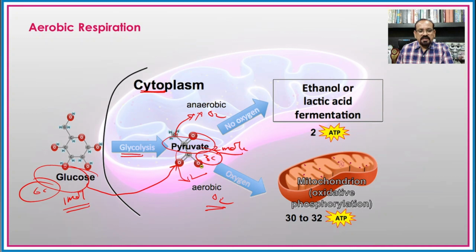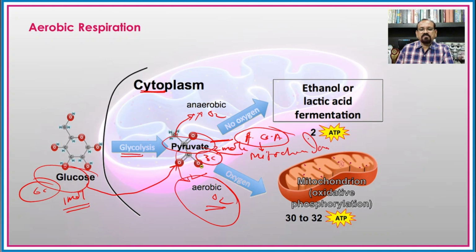So, if there is presence of oxygen in the cell and it is entering aerobic respiration, it means that first of all the pyruvic acid converts into acetyl coenzyme A, that we have seen earlier in the oxidative decarboxylation. And this acetyl coenzyme A formation from pyruvic acid is carried out in the mitochondria.